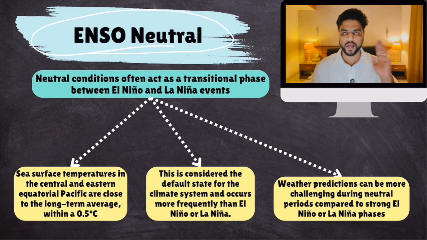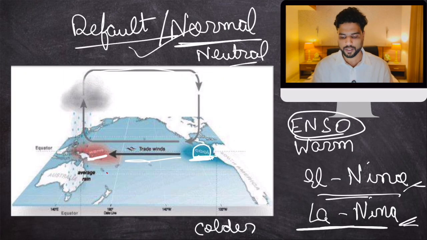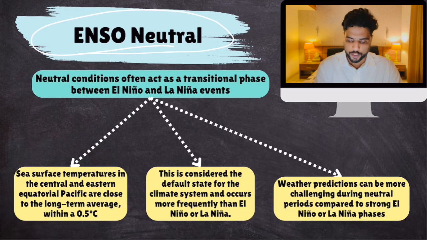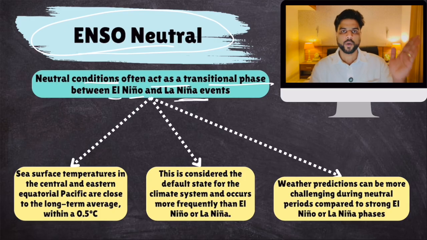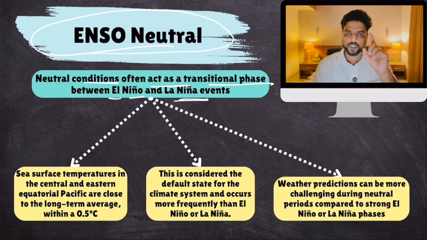And then there is, simply put, ENSO neutral. Okay, so there is El Nino, La Nina, neutral. What is neutral? This is the default position. Clear? So let's talk about neutral. Neutral conditions often act as a transitional phase between El Nino and La Nina. So El Nino converts into La Nina after neutral, then La Nina to El Nino, neutral. So neutral is a transition phase. Sea surface temperatures in the Central and Eastern Pacific equatorial are close to the long-term average. Cooler, not cold like La Nina, cooler. This is considered the default state for the climate system and occurs more frequently than El Nino or La Nina.